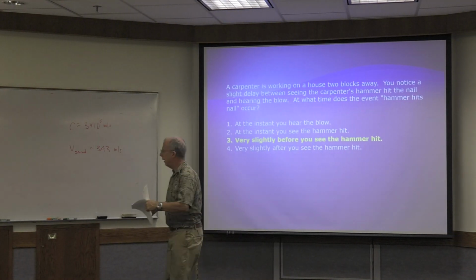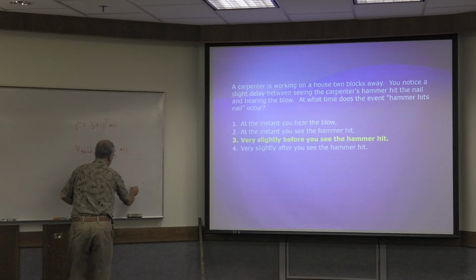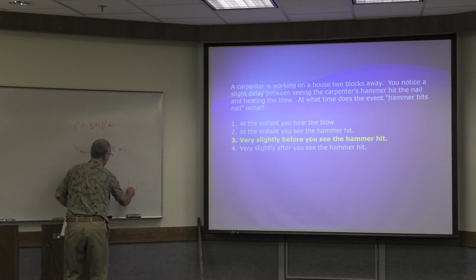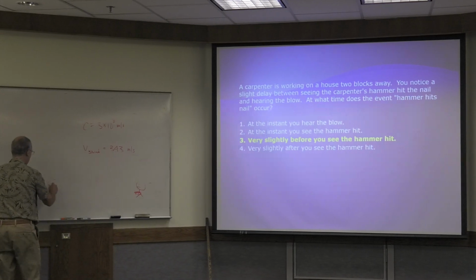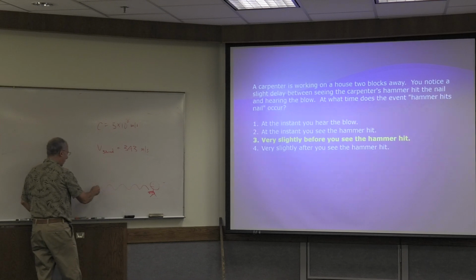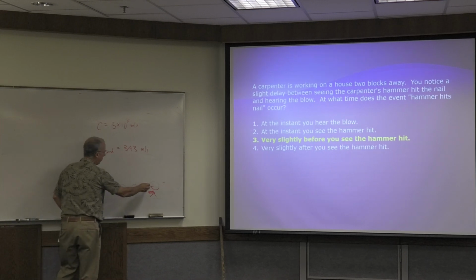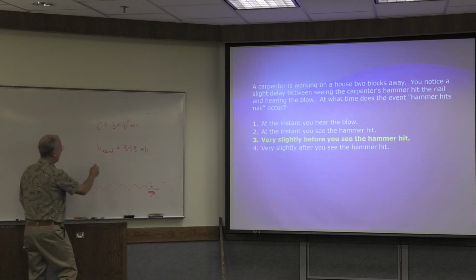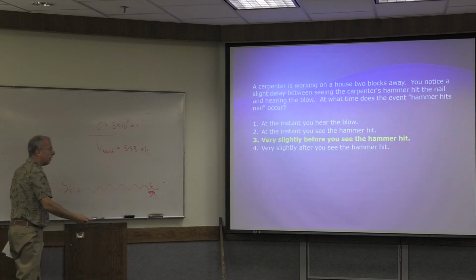Well, why is that? Well, think about it. I'm not going to draw it. Here's the guy hitting the nail, okay? And then here's you. Well, it takes time for that light to travel from the hammer to you. It doesn't take very long at this speed, right? But it takes a little bit of time.